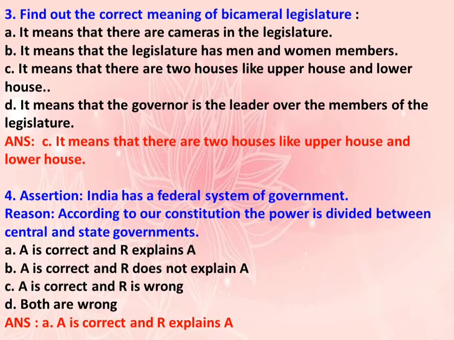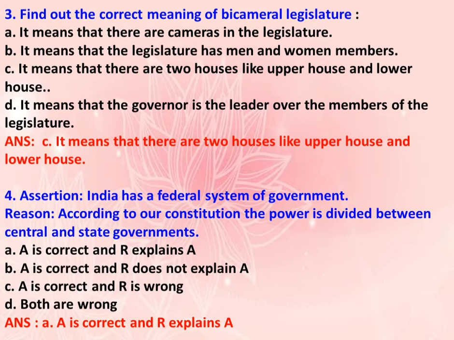The options are A. It means that there are cameras in the legislature. B. It means that the legislature has men and women members. C. It means that there are two houses like upper house and lower house. D. It means that the governor is the leader over the members of the legislature. The answer is C. It means that there are two houses like upper house and lower house.